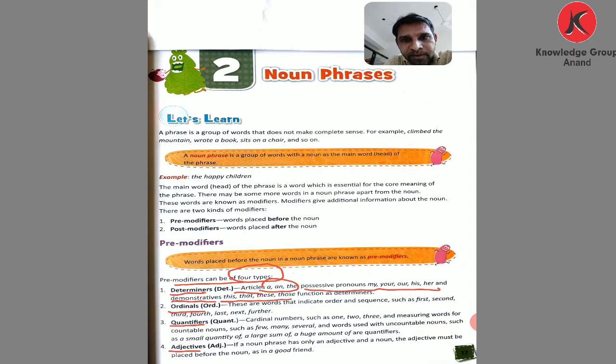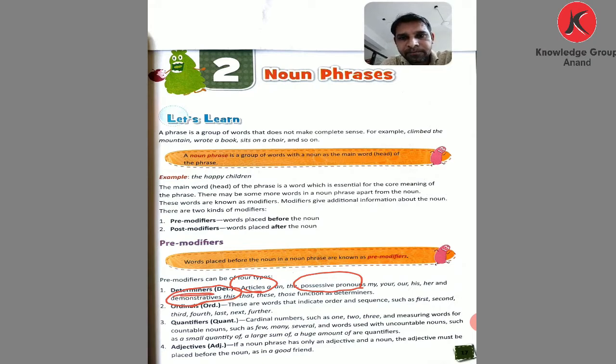They function as determiners. So in determiners, keep in mind articles, possessive pronouns, and demonstrative pronouns: articles a and the, possessives my, your, our, his, her, then demonstratives this, that, these, and those.